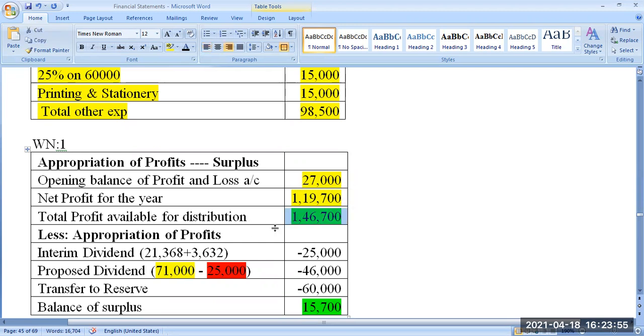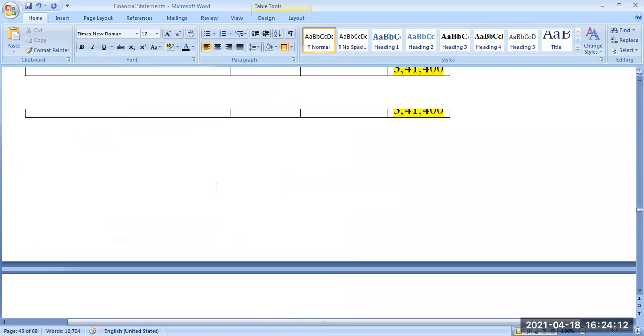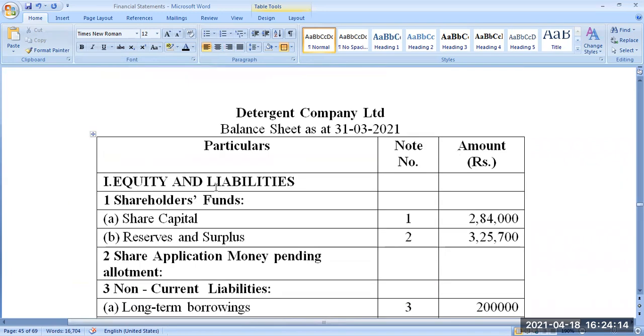1,46,700. Now, out of this, what has that company done? We are given information. There was a dividend given by the company, interim dividend. What is that interim dividend? Look at the trial balance. In the trial balance, they have given an amount of interim dividend.